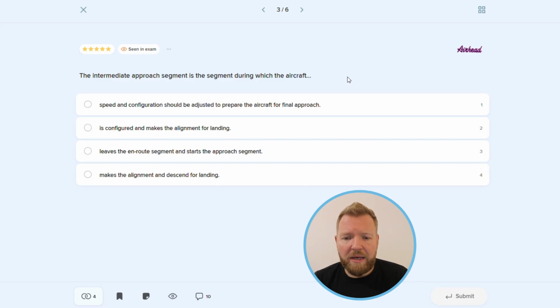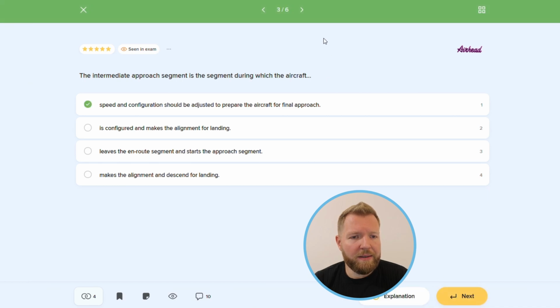So, as we now see, the correct answer is number 1. The intermediate segment is a segment during which the aircraft speed and configuration should be adjusted to prepare the aircraft for final approach. And the answer number 1 is correct.